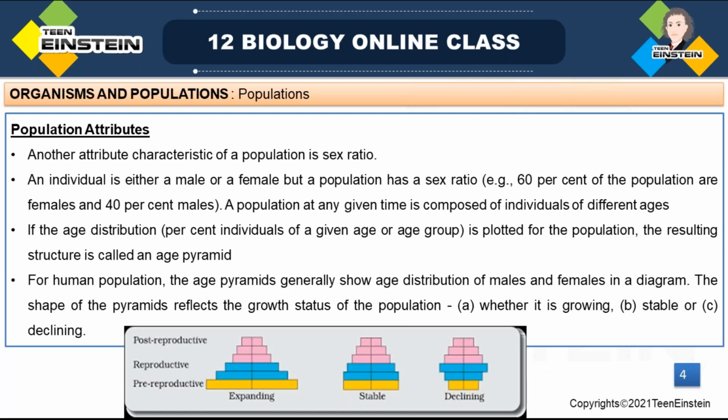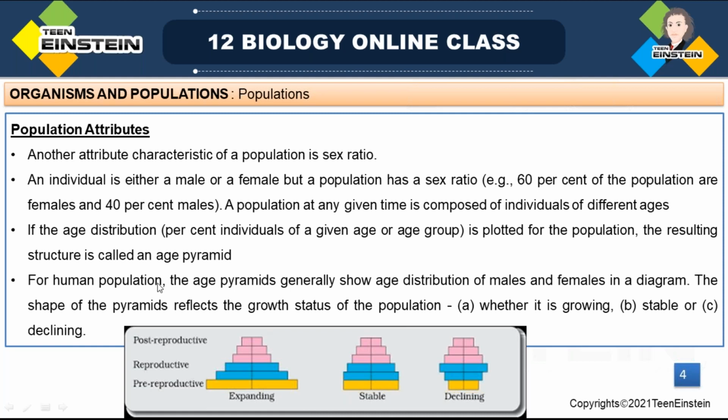What is an age pyramid? An age pyramid is nothing but a graphical representation. Here you can see 3 types of graphs. The different portions of the graph represent different age groups of that population.